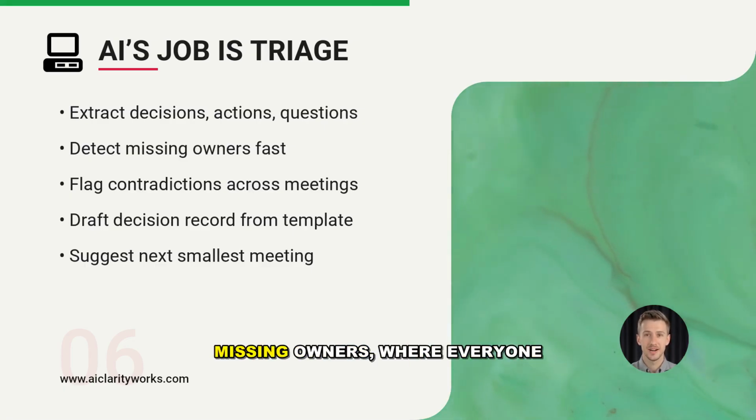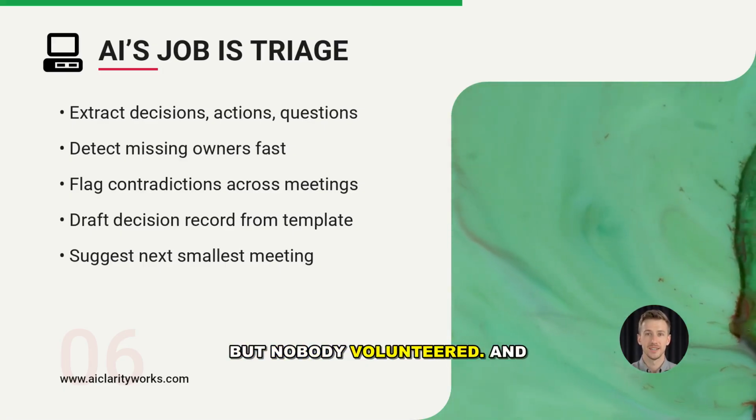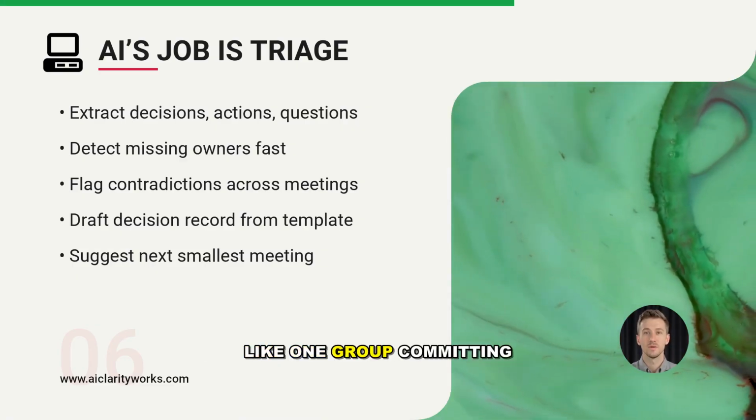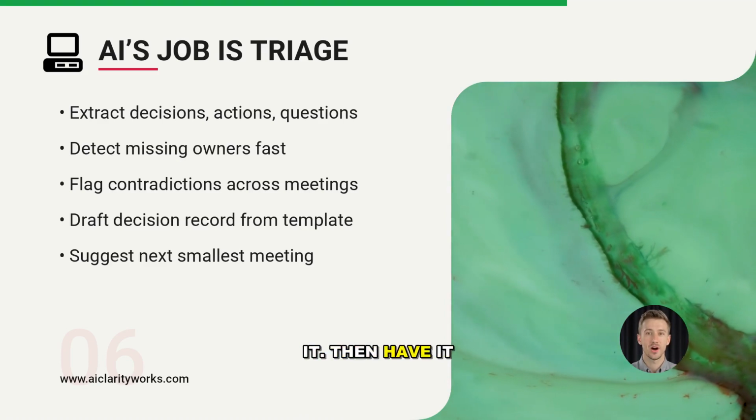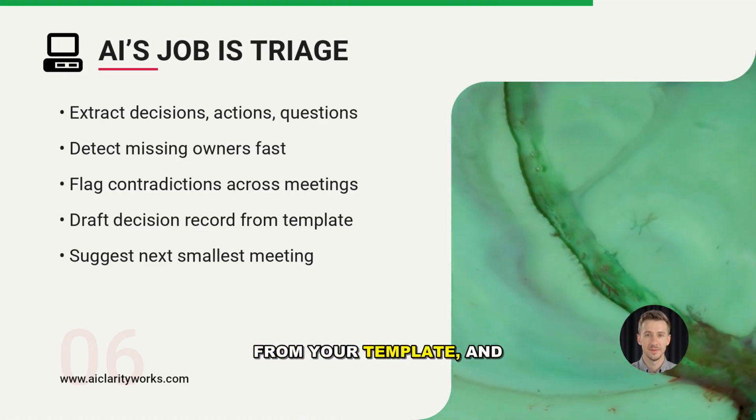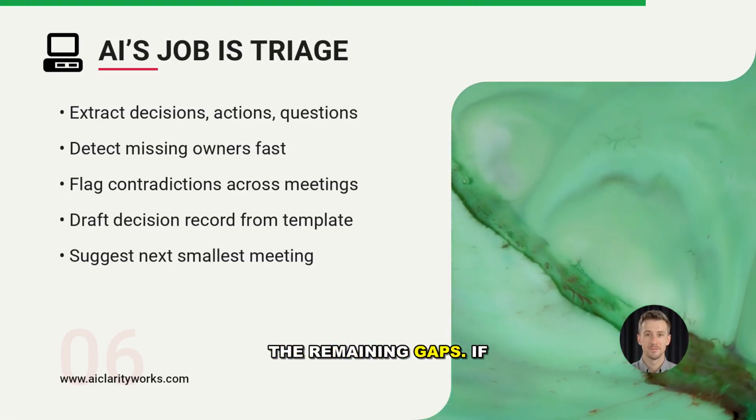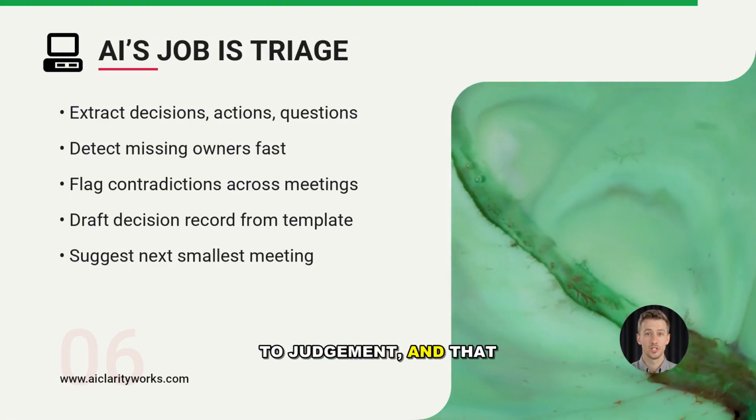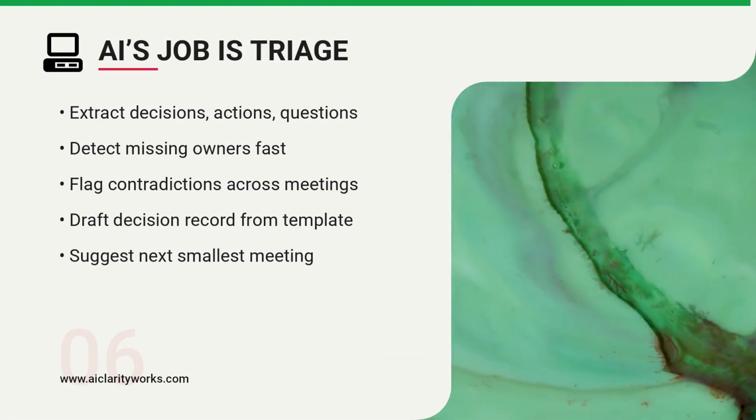Fourth, the missing owners, where everyone agreed something must happen, but nobody volunteered. And fifth, contradictions across meetings, like one group committing to a launch date while another quietly moved it. Then have it draft a decision record from your template and suggest the next smallest meeting that can close the remaining gaps. If AI is doing triage well, your time goes to judgment, not cleanup, and that is where lightweight governance starts to feel effortless.